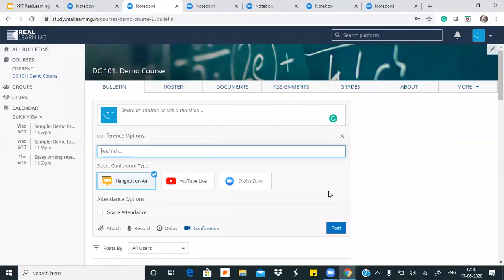As far as Zoom is concerned, you are seeing this option here. Whenever teachers and students log in, they click on enable Zoom and link their account with Zoom. Then they'll be able to conduct conferences from the Zoom platform from here itself. But if you are using Meet or anything else which is currently not integrated from the backend, then you can put the links here for students to join.